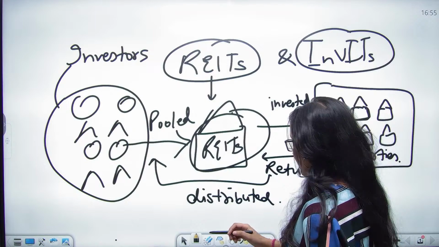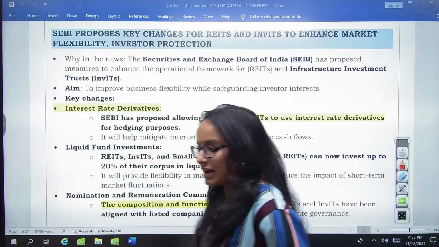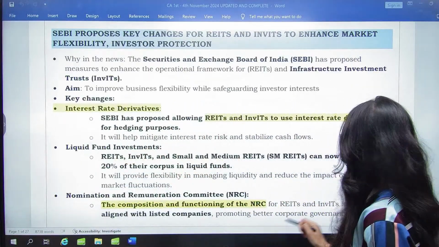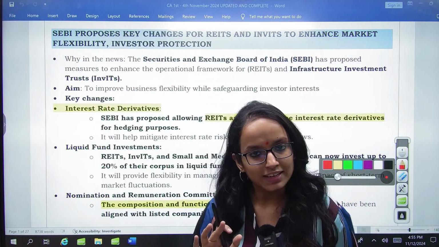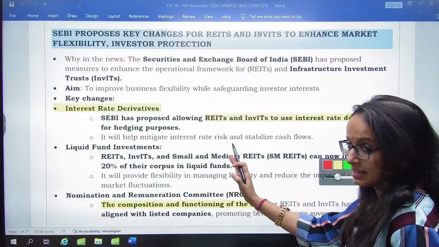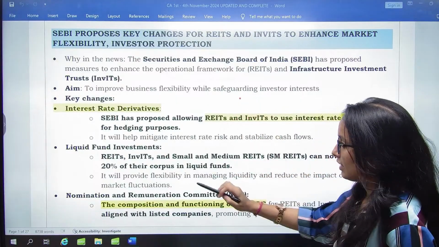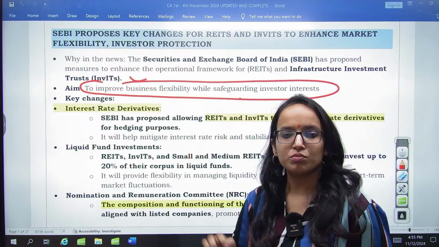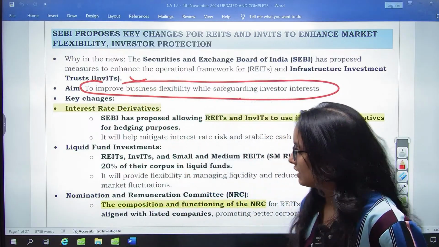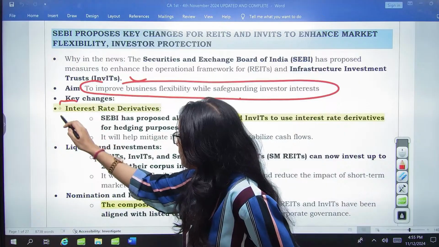All right. Now moving back to the content. What are the changes in the guidelines? Since the basics are clear, broadly, if you see the aim, it wants to improve the business flexibility of these REITs and InvITs.